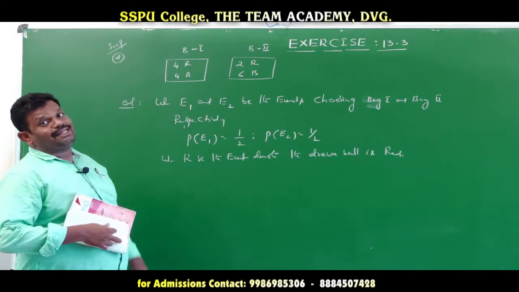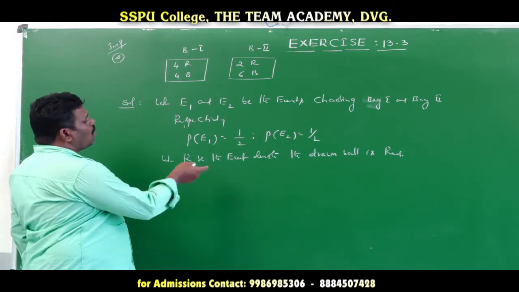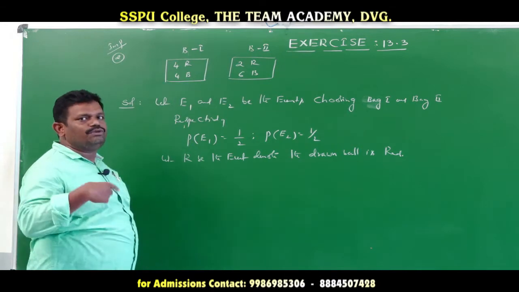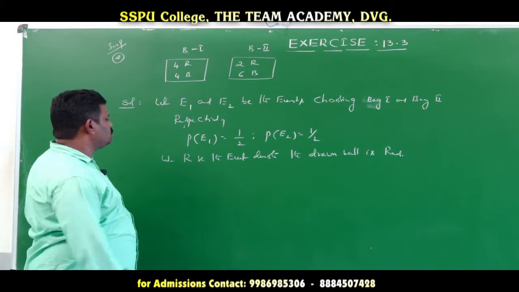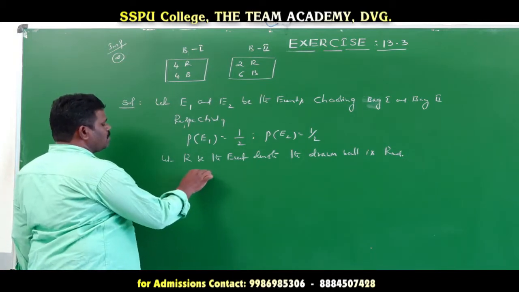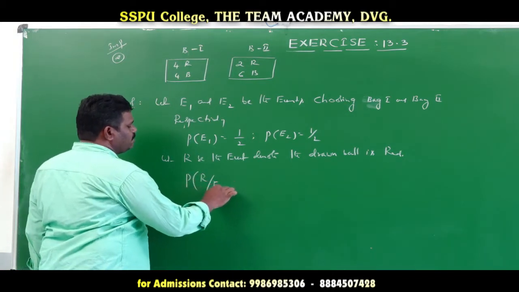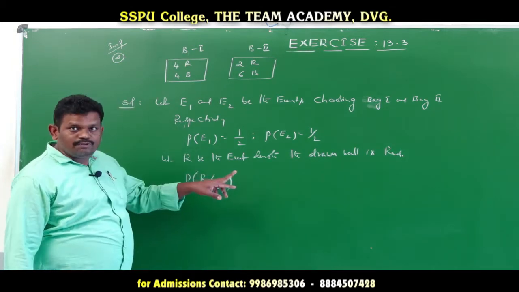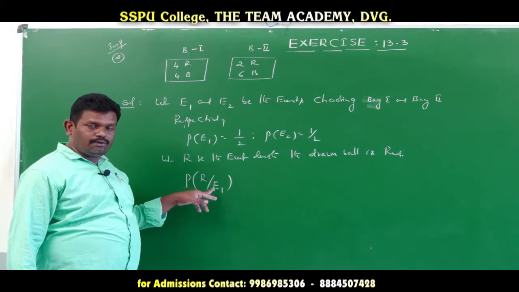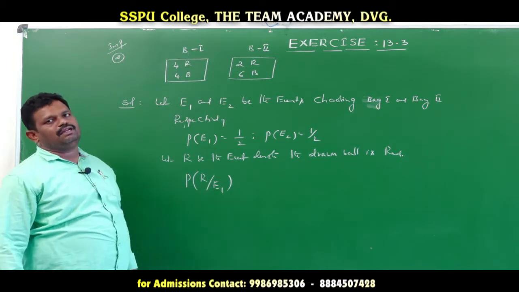Here we are applying the conditional probability, because the bag selection is already over. From that bag, we select the red ball. So probability of R given E1 means, if you want to find the probability of a red ball, given that it is from bag 1.